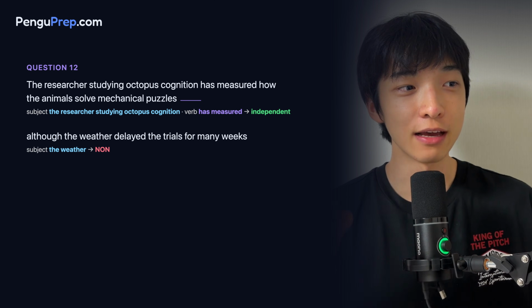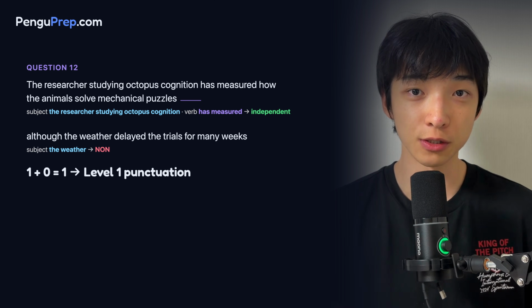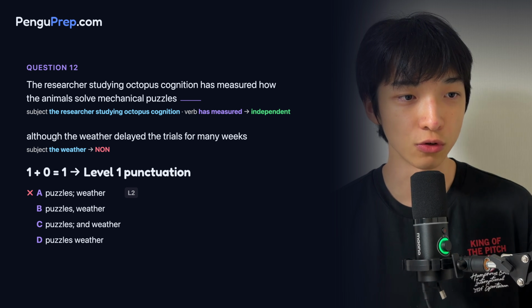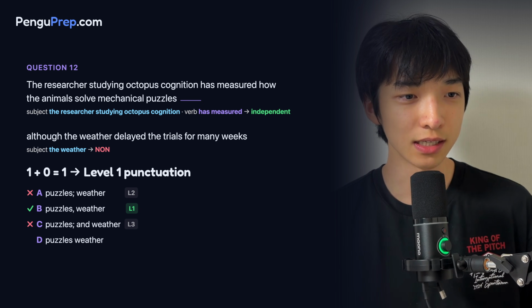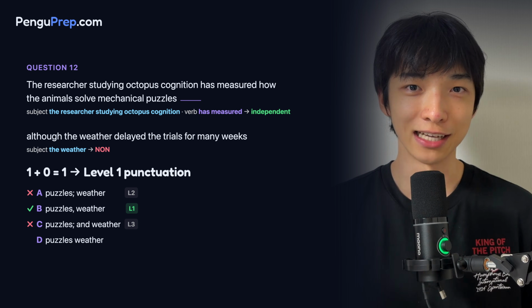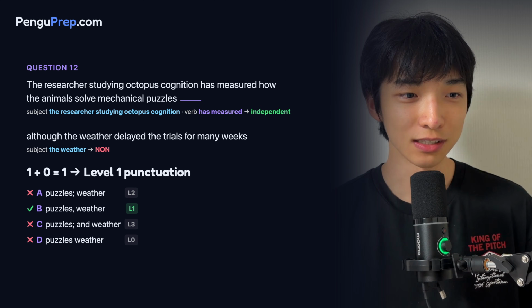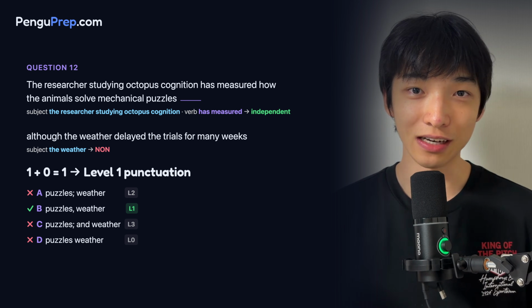So we have an independent clause and a noun, which means that we need 1 + 0 = 1, a level 1 punctuation. So looking through the options, A is a level 2, so we cross it out. B is a level 1, so we can keep it. C is kind of like a level 3 because it's a semicolon, which is a level 2, and which is another level 1. So anyway, this is wrong. And D shows something very weird that we haven't covered, so this is wrong. So the correct answer is B.